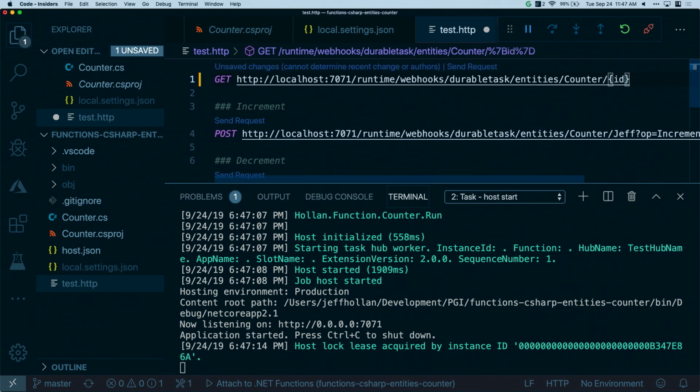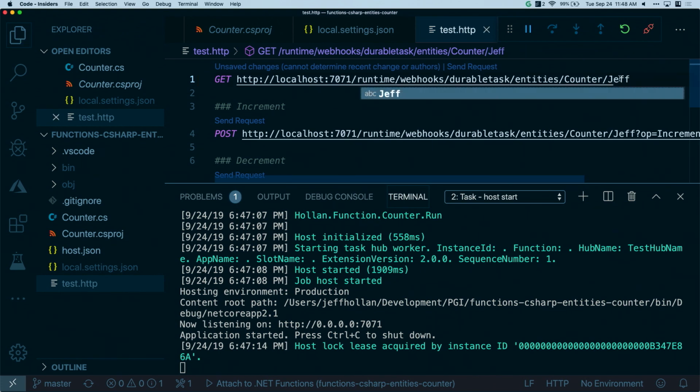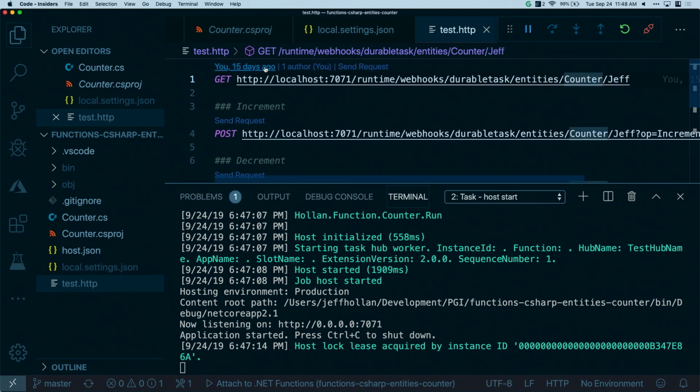If you think about this idea of a stateful function, I might not just have Jeff's counter, I might have Seth's counter and Chris's counter. So here's where I can define the different counters that are going to be running. Each of these might have a different count step, right? Different steps for each person. So let's go ahead and try to get the steps for Jeff right now.